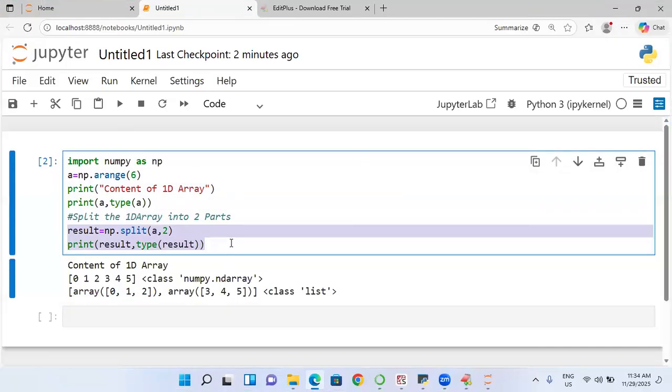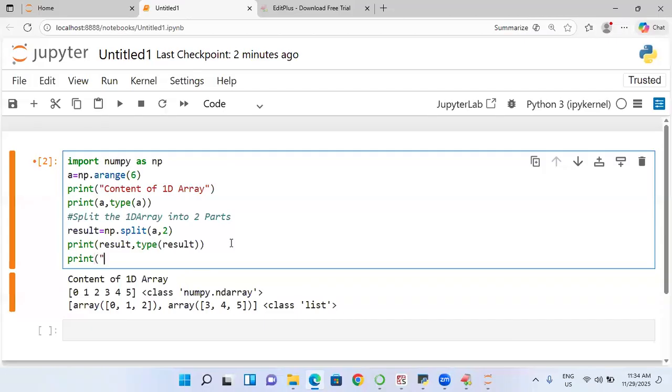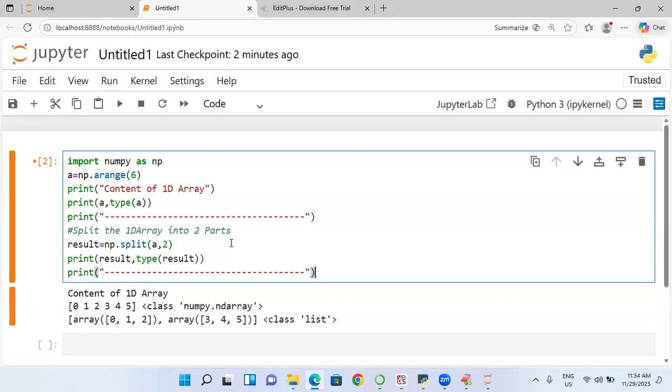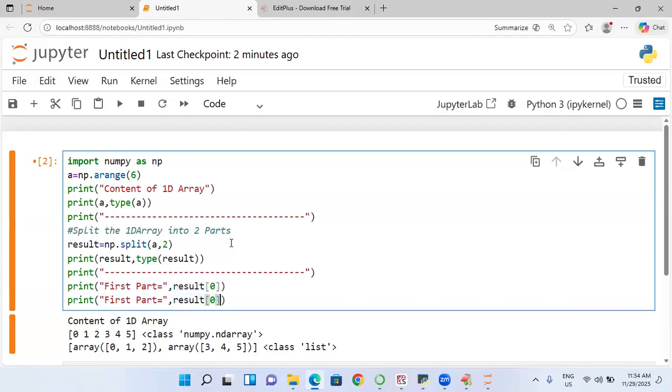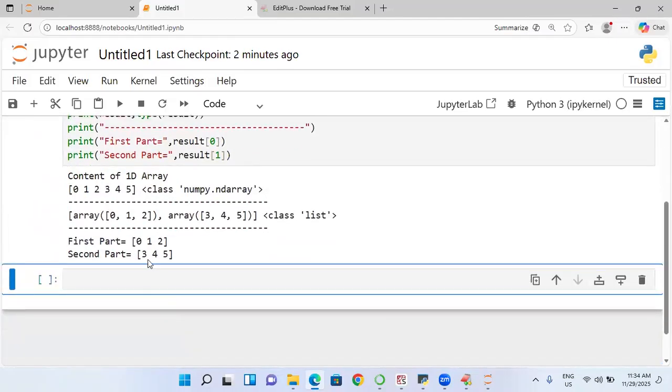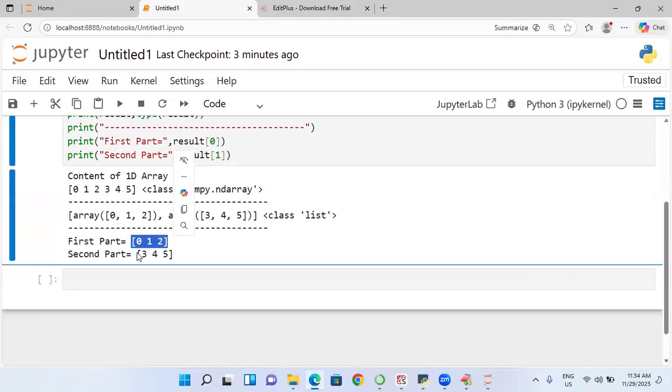Now, instead of this, I will try to get this data; try to observe it. First part, comma, is equal to result of 0, which you are already familiar with. Next I am going to take the second part, which is result of 1. So this is the data you are getting. Are you following me? First part as well as second part.